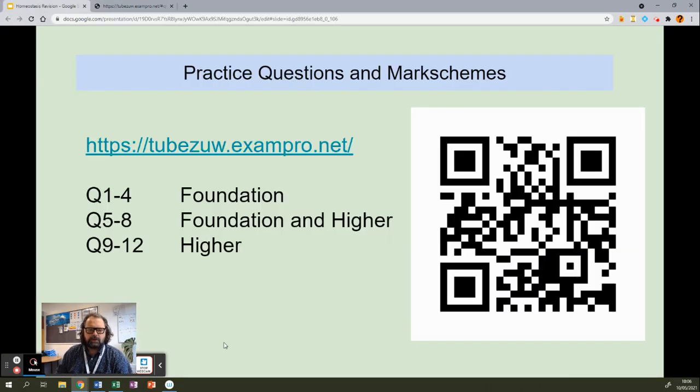All right, I'll remind you again that they're in thirds, 4 questions of each. So if you were going to do all of them for foundation tier, you would do question 1 to question 8. If you're going to do all of the higher tier paper, you would do question 5 to question 12. Okay, so practice a few questions, even if you only practice 2 or 3. Okay, that's better than doing none. Okay, fingers crossed for your biology test tomorrow.